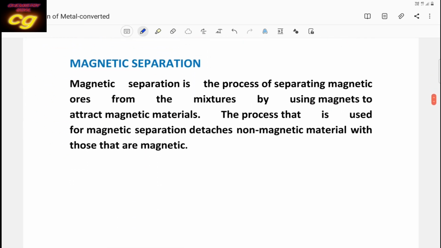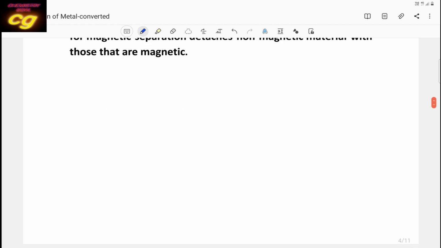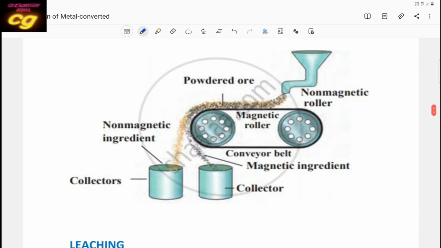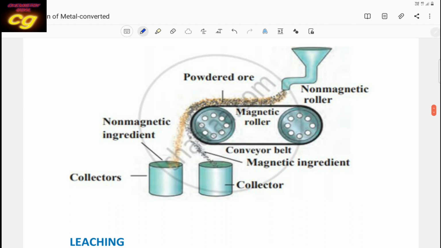Then the next method is magnetic separation. In this method, the ore or impurity which has magnetic character will be separated. Suppose the ore has magnetic character and the impurity is non-magnetic. One is magnetic, the other is non-magnetic. The mixture will be allowed to pass through a conveyor belt. You see this is the conveyor belt. The belt is fixed on two metallic wheels.